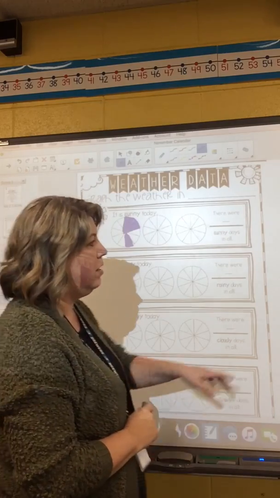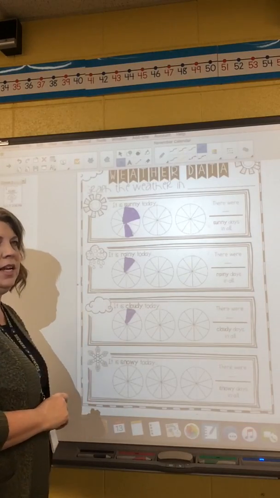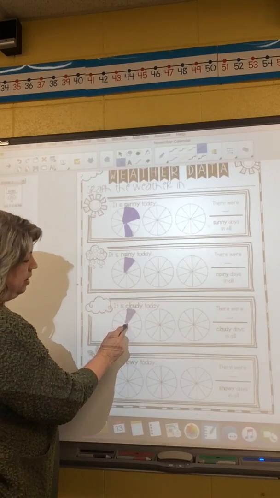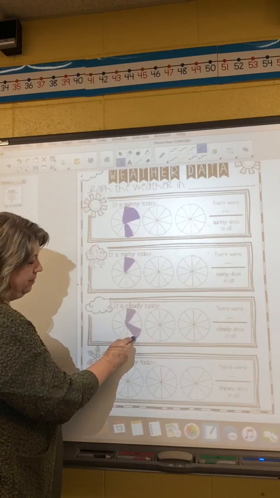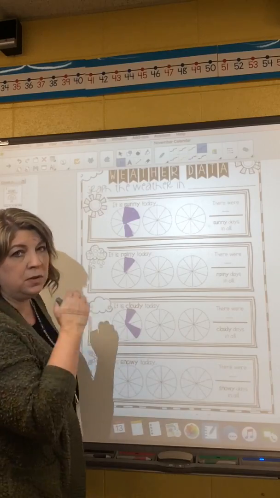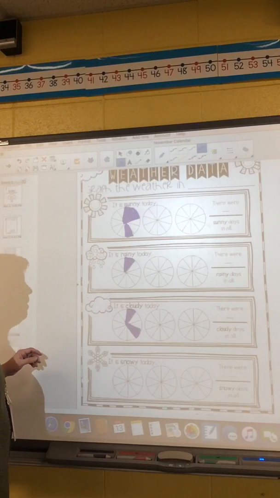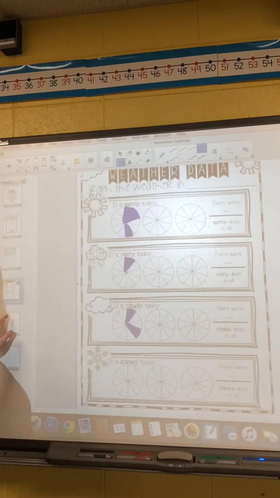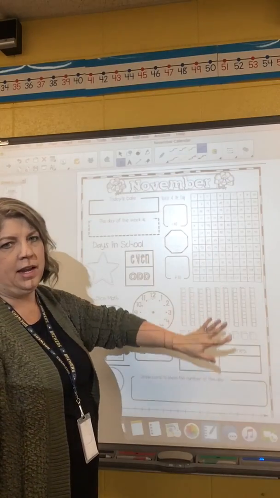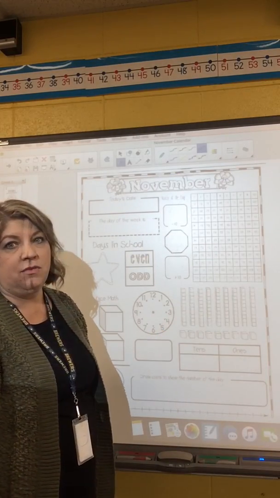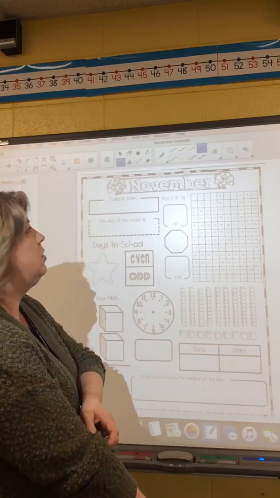And let's look outside the window today, or the door, wherever you're at, and let me know what kind of weather you're having. Today it is a bit cloudy. So I am going to draw one more cloudy piece of pie. At least here at school it is cloudy. Look out your window and tell me what the weather is where you are at and record it on your paper. Then when you're ready, turn to your next page that has no writing on it. I'll give you just a second. If you need to pause, you can pause to get here and then unpause me and we'll do it together.